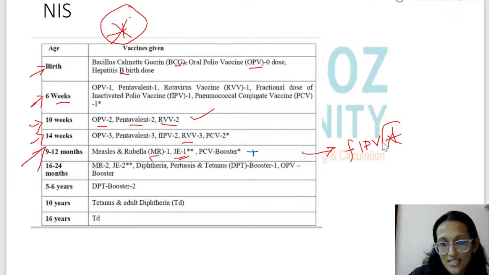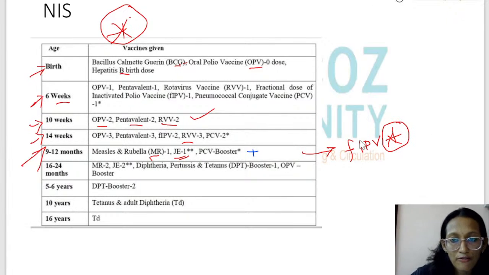So this is a recent update, students. Please remember, a new booster dose of fractional IPV is given at 9 months. It's an addition to the national immunization schedule. After 9 to 12 months, the next is at 16 to 24 months, where we have MR second dose, JE second dose, DPT booster and OPV boosters.